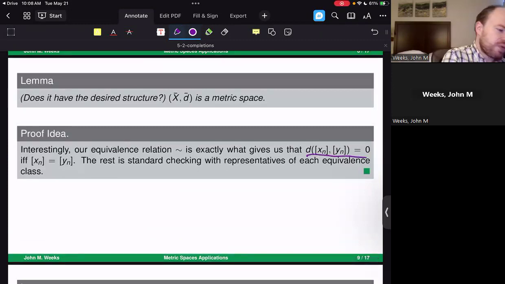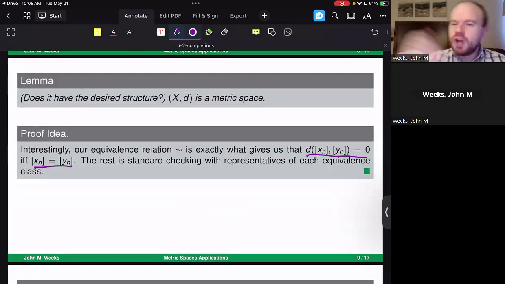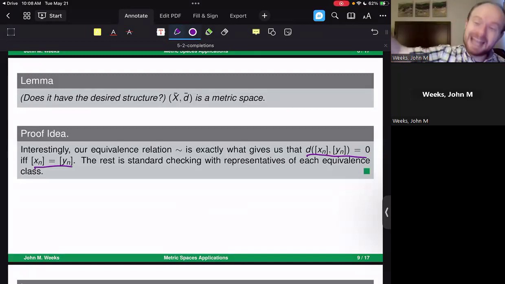The proof idea that I mentioned before is that the equivalence relation is exactly what we need to show that the distance between two equivalence classes of Cauchy sequences is equal to 0 if and only if the two Cauchy sequences live inside the same equivalence class. The rest is just standard checking. At this point, you are allowed to just take representatives of each equivalence class because you know that if you had substituted another representative, you'd be getting the same limits by our previous lemma. So you can just go through and check. Essentially, this is the very same type of structuring that we did for our exercise a few slides ago. You'll notice that spelling out the proof here is very similar.